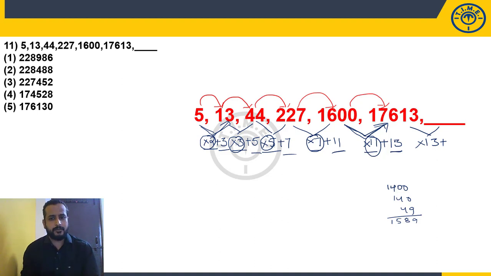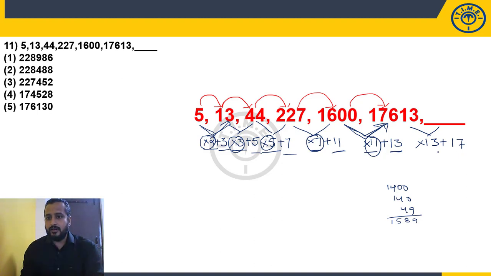What are these numbers? 3, 5, 7, 11, 13. Again, these numbers are prime numbers because 9 is not there. If 9 is there, you may not go ahead with prime number. But 9 is not there. 3, 5, 7, 9 is missing. It means composite number is missing. 11, 13. So these numbers are prime numbers. So after 13, prime number is 17. So into 13 plus 17 will be my answer. So 17,613 into 13 plus 17.